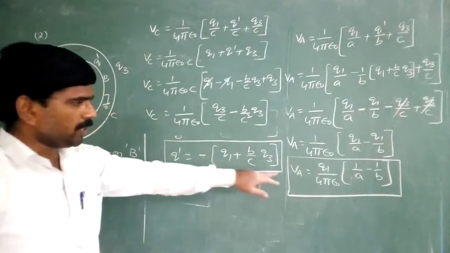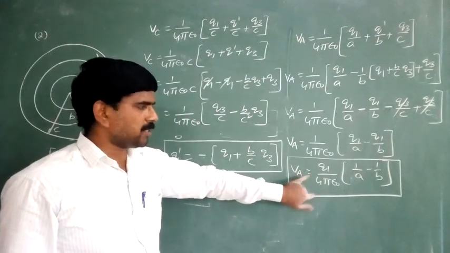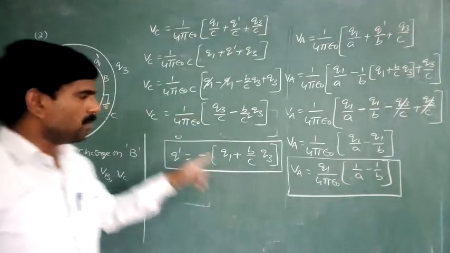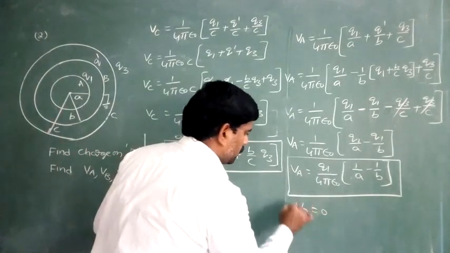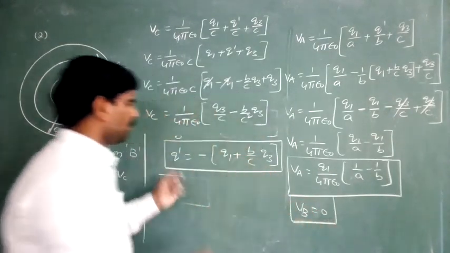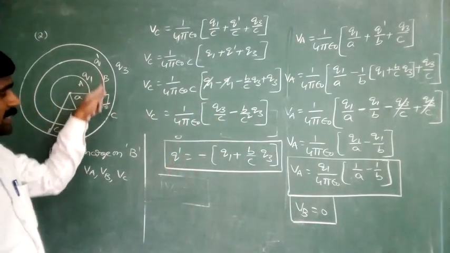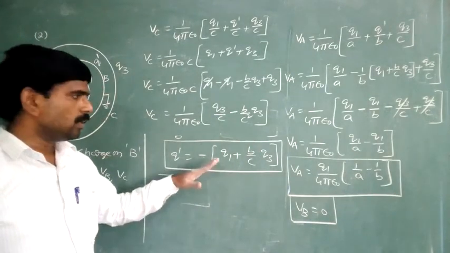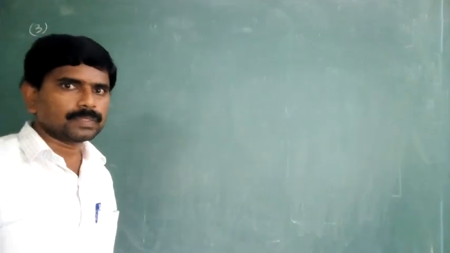First one, potential. Sorry, VA, not QA. VA is equal to Q1 by 4 pi epsilon naught into 1 by A minus 1 by B. For this second one, VB must and should become 0. VC is equal to this one, and the charge on the second shell is equal to this. This is the charge on the second shell. Okay. So we are solving one more problem.